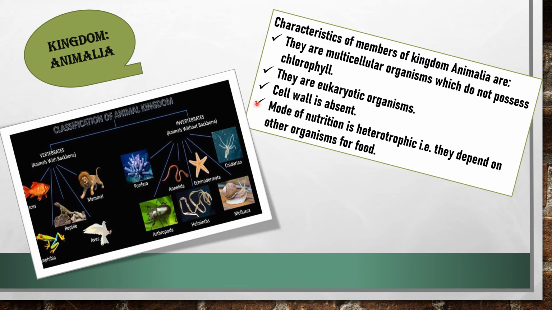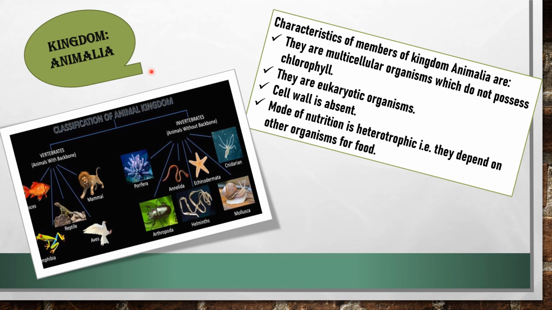The last kingdom is Animalia. Kingdom Animalia comprises eukaryotic and multicellular organisms that show heterotrophic mode of nutrition. They feed on either plants and its products or the flesh of other animals. They are able to move freely with the help of their limbs.